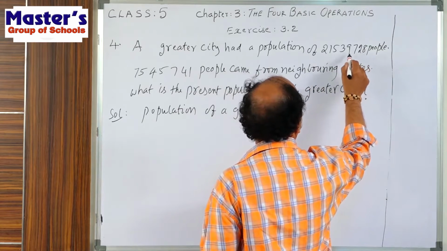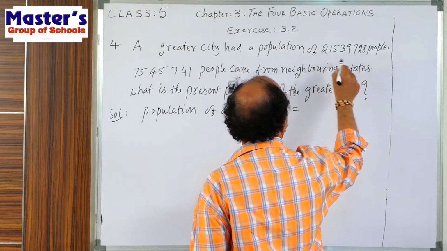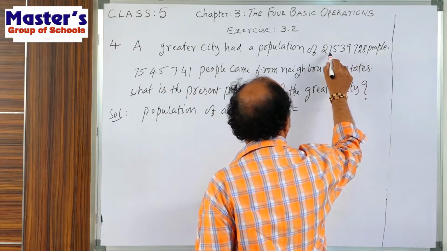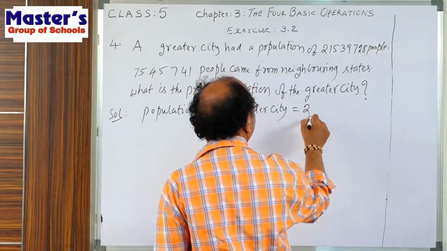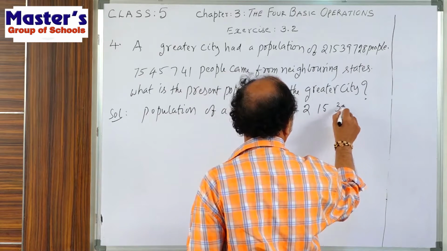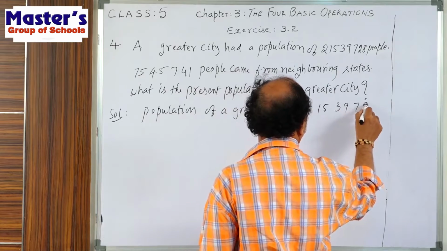Units, tens, hundreds, thousands, 10,000, lakhs, 10 lakhs, crores. 2 crores, 15 lakhs, 39,720.